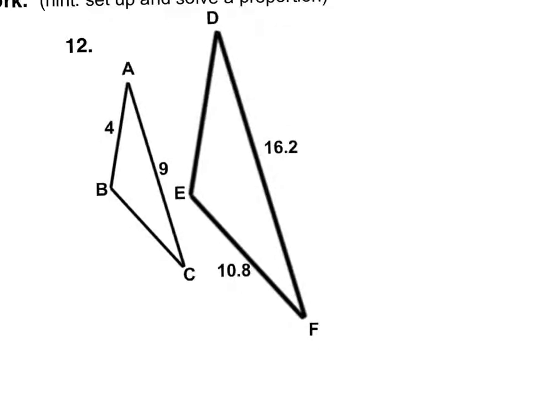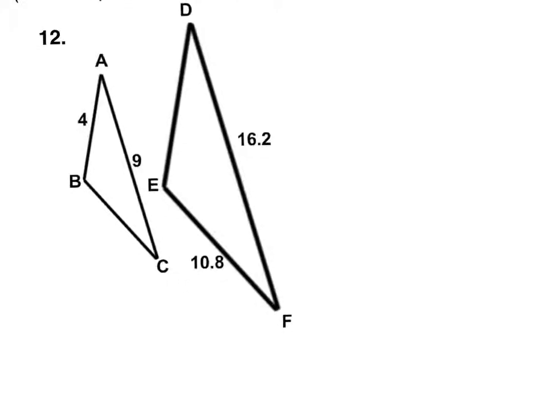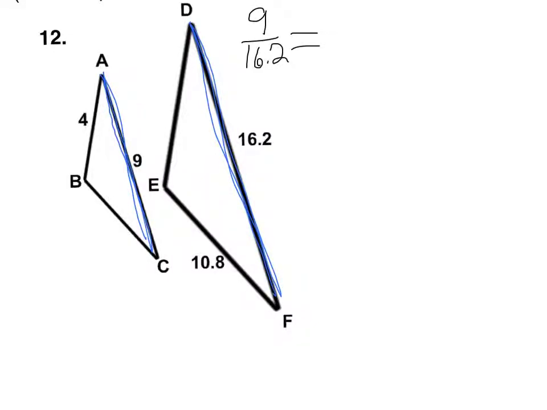All right, let's do another one. So these two triangles are similar. What's our control group? What's the set of numbers that we know go together? Well, 9 is going to correspond to 16.2. Can you see how those sides go together? So 9 over 16.2. That's going to be our setup. Now, let's pick another pair of sides in that same order. How about 4 and this side here?